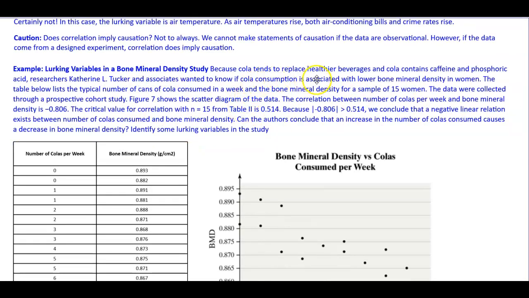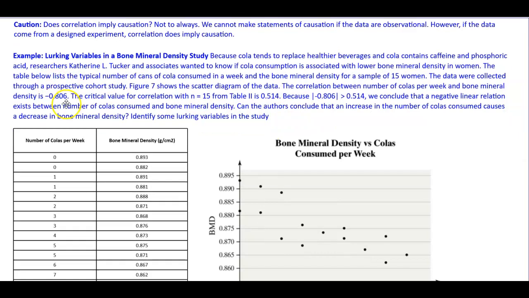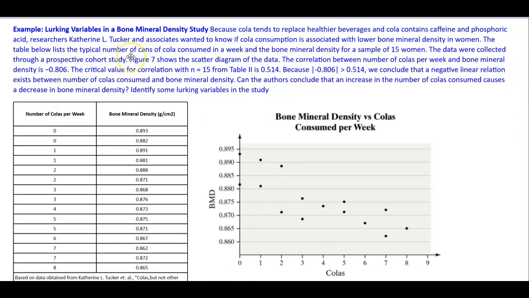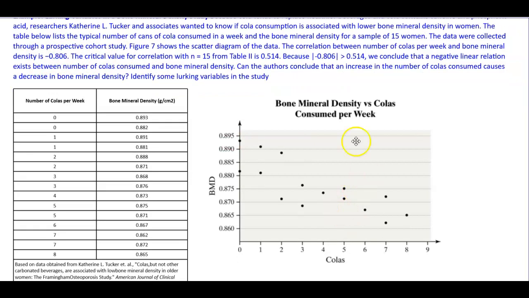Because cola tends to replace healthier beverages and cola contains caffeine and phosphoric acid, researchers Kathleen L. Tucker and associates wanted to know if cola consumption is associated with lower bone mineral density in women. The table below lists the typical number of cans of cola consumed in a week and the bone mineral density for a sample of 15 women. The data were collected through a prospective cohort study. The figure to the right shows the scatter diagram of the actual data.